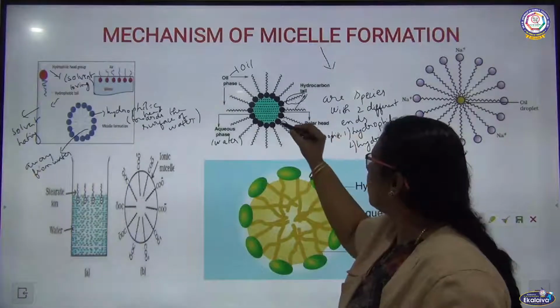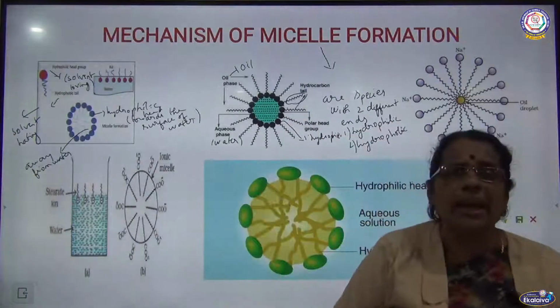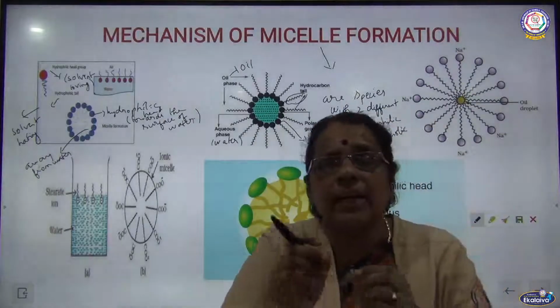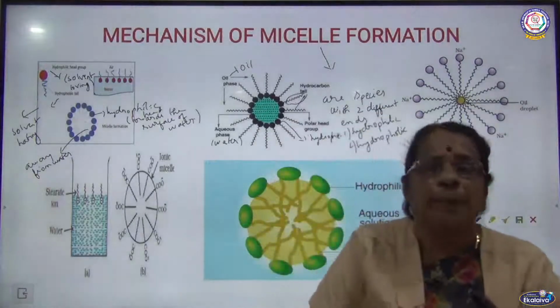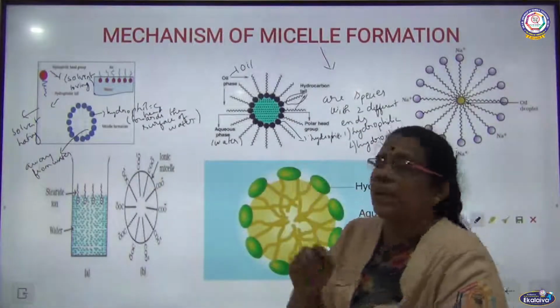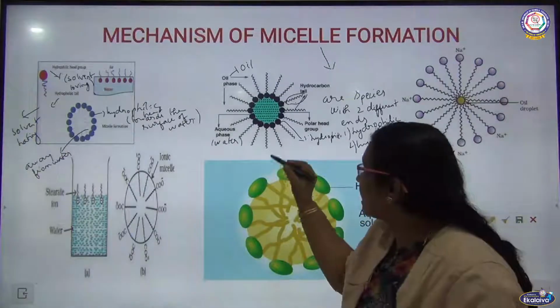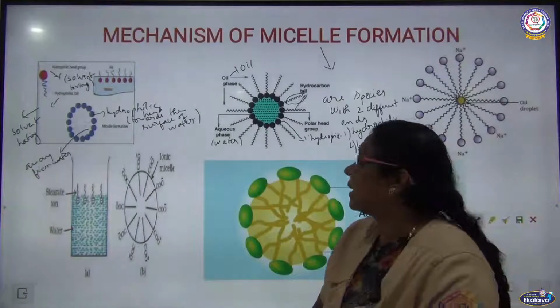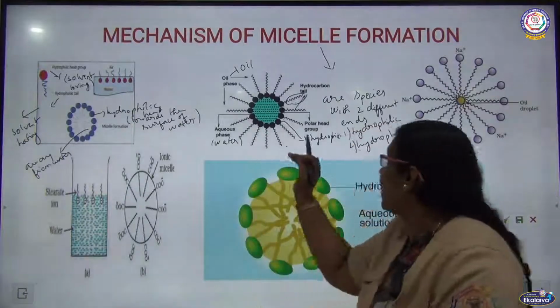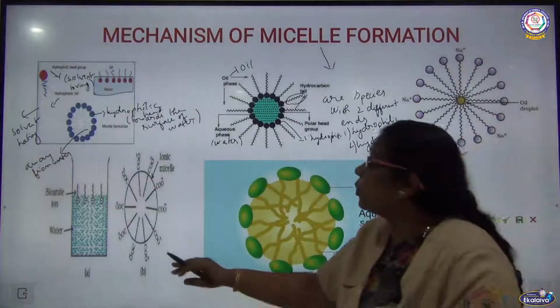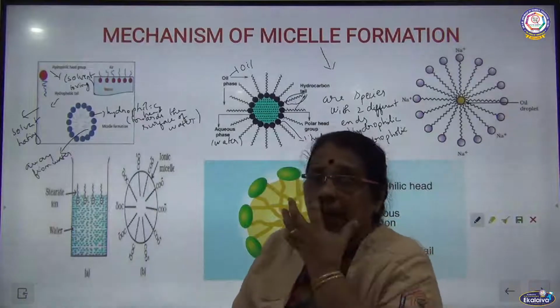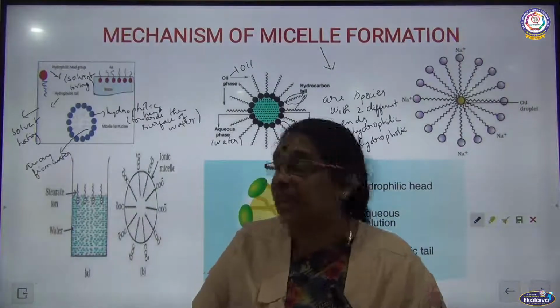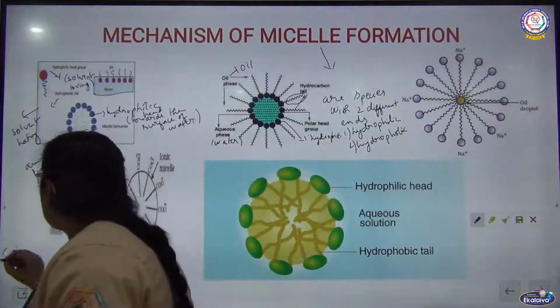So you can see this ball-like appearance. The ball-like appearance denotes the hydrophilic part. So that's why they are very closer to the water. Whereas the tail part, we can call it as hydrophobic in nature. That's why they are away from the surface of water. Actually, we are discussing about the stearate ion. What is the formula for stearate ion?